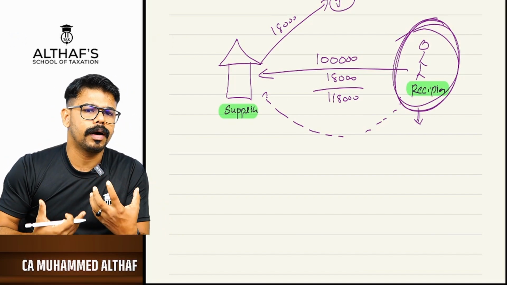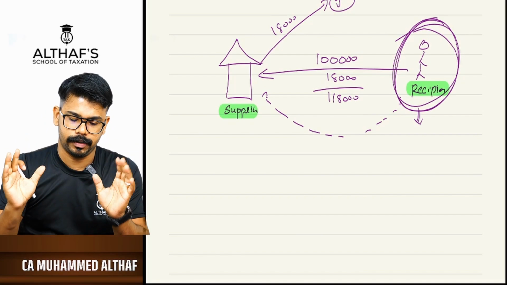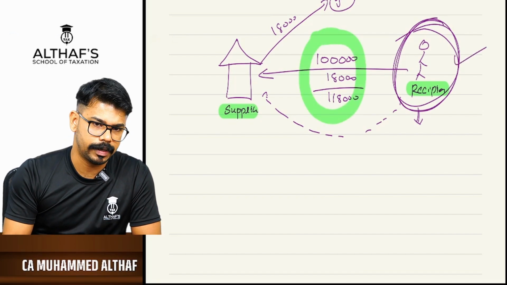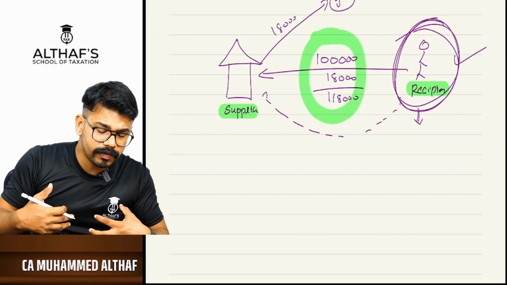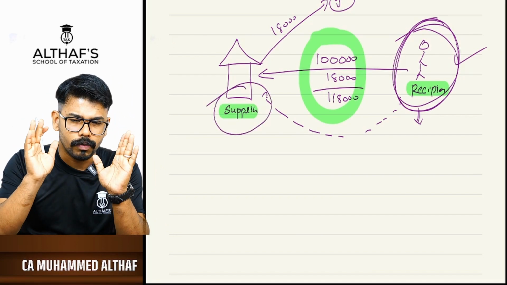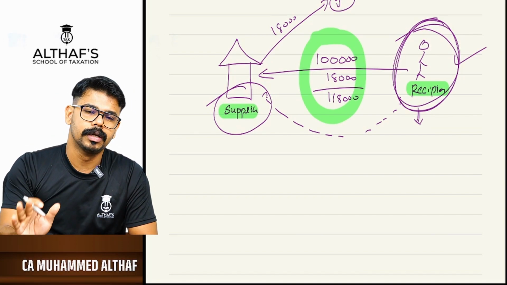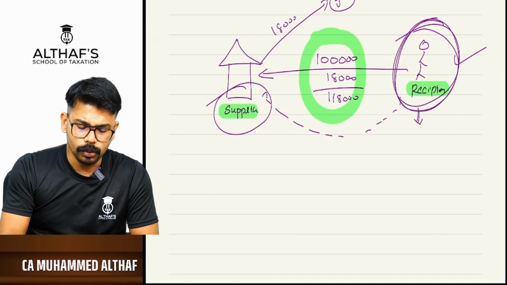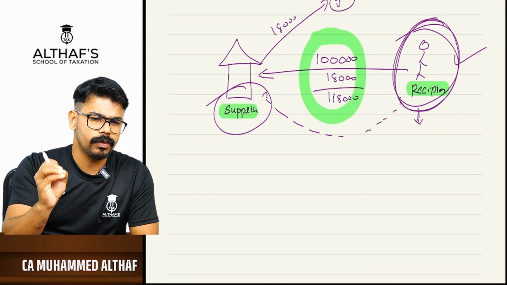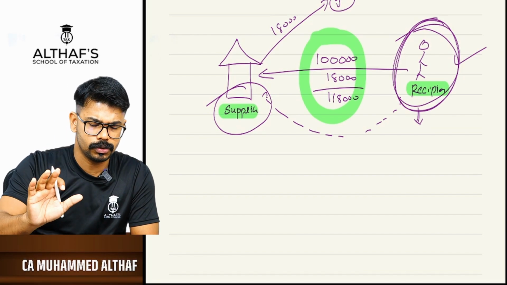Then how can you identify which person is a supplier and which person is a recipient? A simple technique: who is giving the money? This person is giving the money, he is the recipient. Who is receiving the money? This person is receiving the money, he is the supplier. This is one simple solution, and this is the only solution. There is no other way to identify who is a supplier and who is a recipient, so you should not think of any other way.